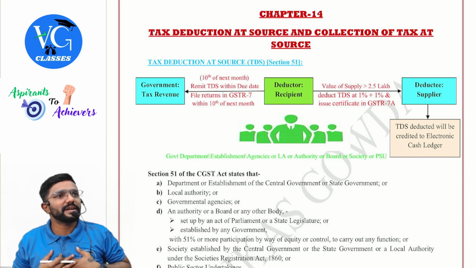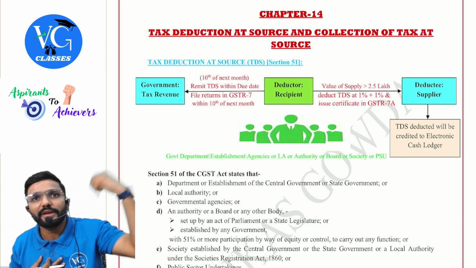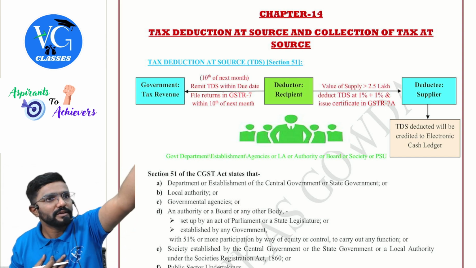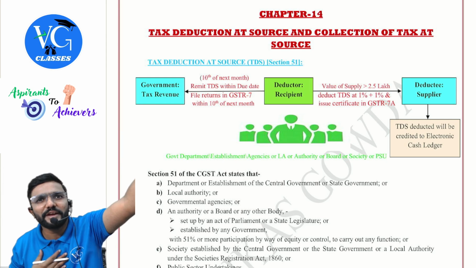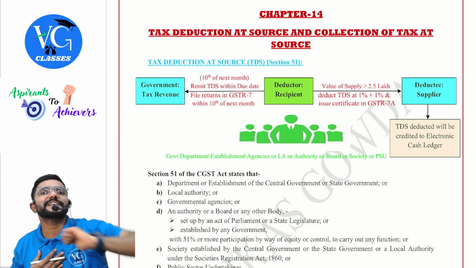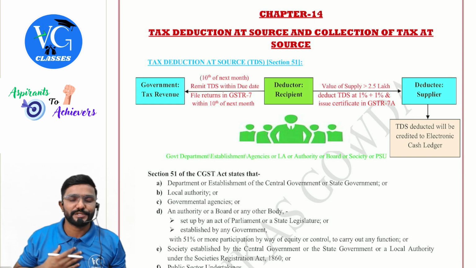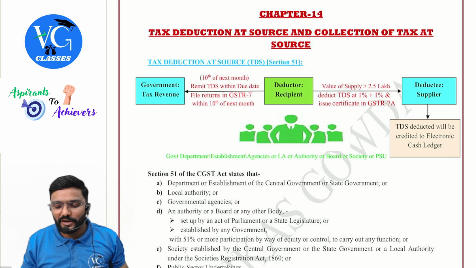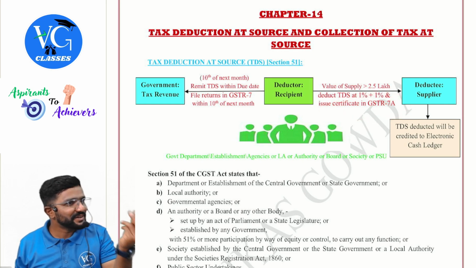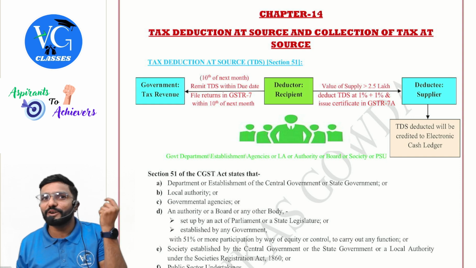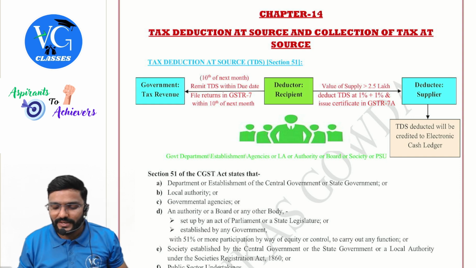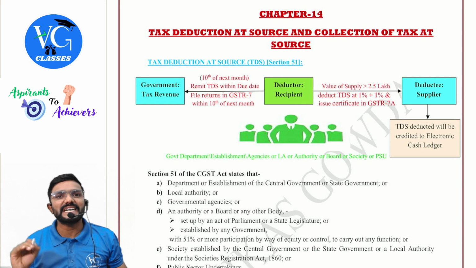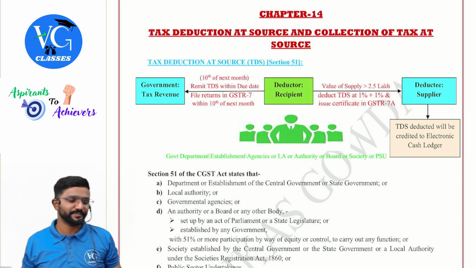Now, assume I am the supplier. You deducted 1%, 1% TDS before paying me. Now it is as if I have paid it, so it will reflect in my electronic cash ledger. Now, for you to claim it or to prove it, I should issue a document. I have deducted 2% of your amount and given it to the government. I should give you some proof in the form of a GSTR 7A certificate.